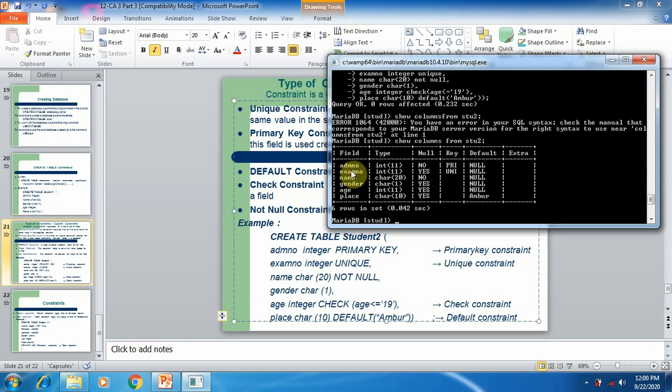So here you can see admin column with primary key, exam column with unique key, name with a null value, that means no. So here you cannot enter null value, gender without any constraint, age with a constraint which was not displayed here, place with a default value, that is Ambor is displayed in the default value. So now we are going to see the next command.